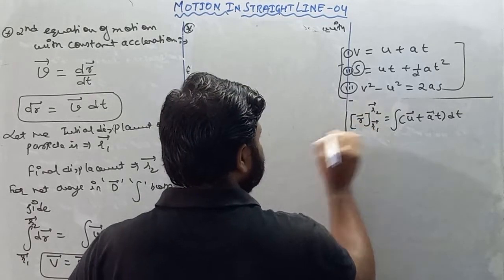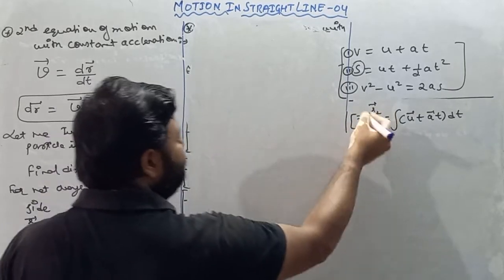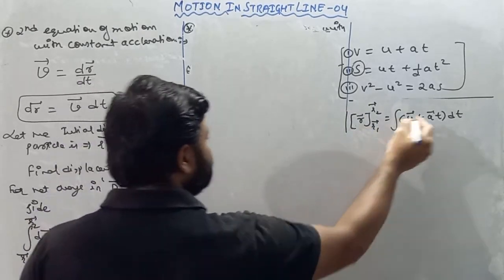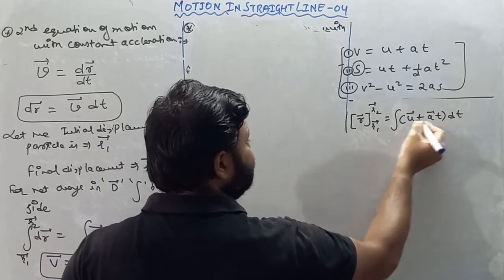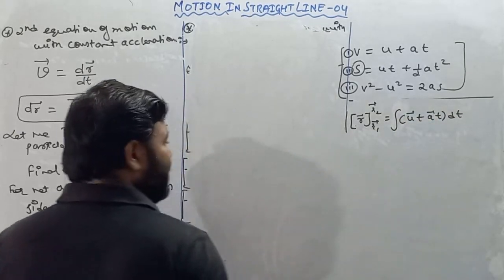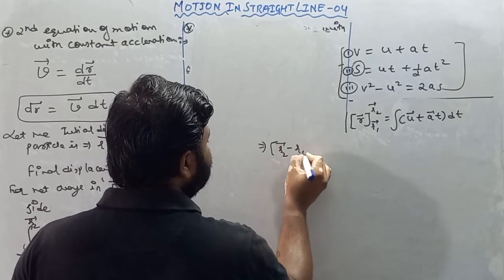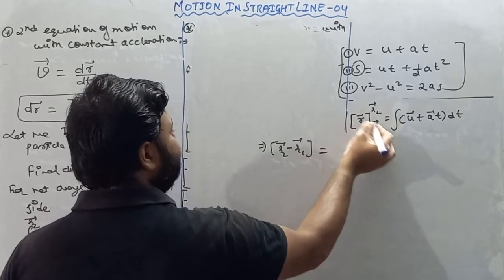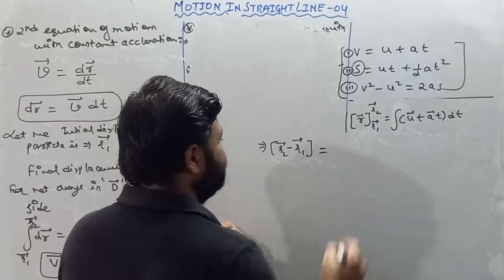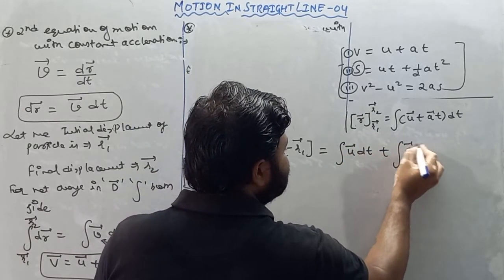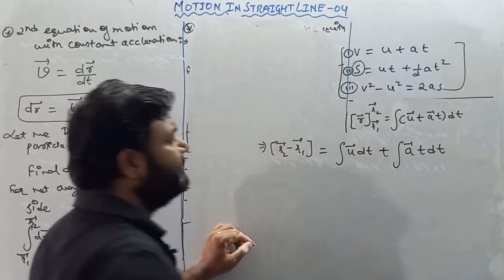Now we'll put the limit. The limit must be upper limit minus lower limit. So before putting the limit, let us multiply dt and integrate separately. So r2 vector minus r1 vector, upper limit minus lower limit, is equal to integration u vector into dt plus integration a vector into t into dt.